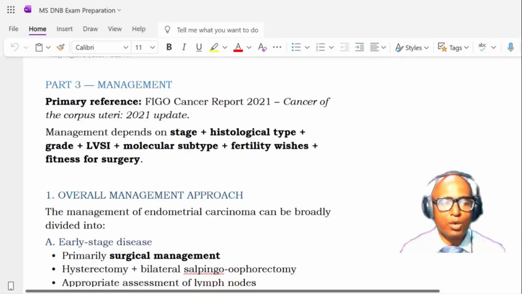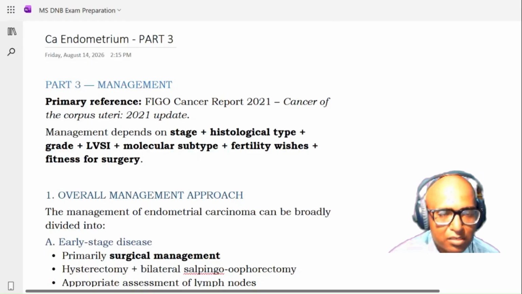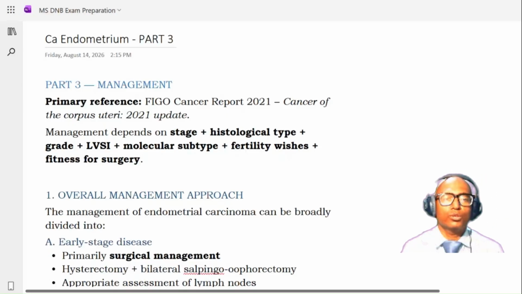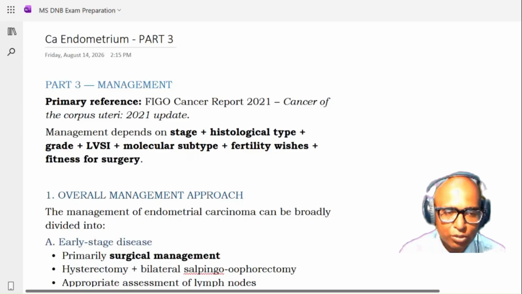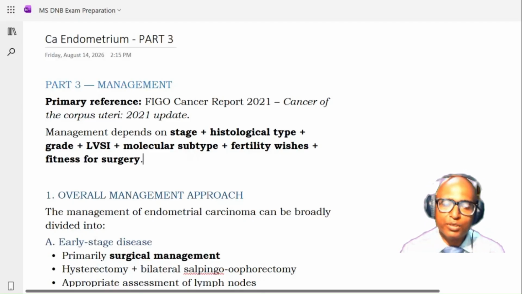So we continue with our oncology series, and today is the last part of the CA endometrium. That is the management of CA endometrium. Again, this is based on the FIGO Cancer Report 2021, Cancer of Corpus Uteri 2021 update. Staging we have learned already from the FIGO Report 2023, and the etiopathogenesis, the types, the molecular classification, everything we are taking from the FIGO Cancer Report 2021.